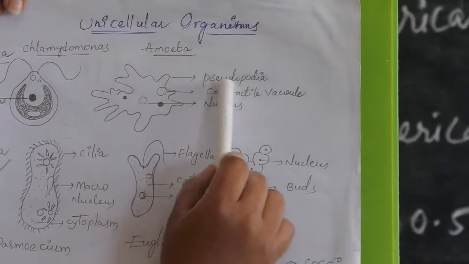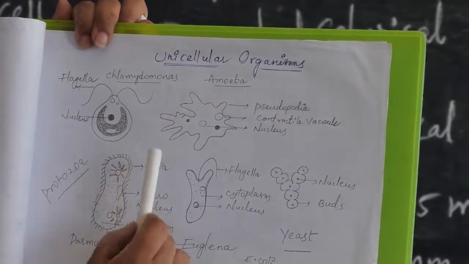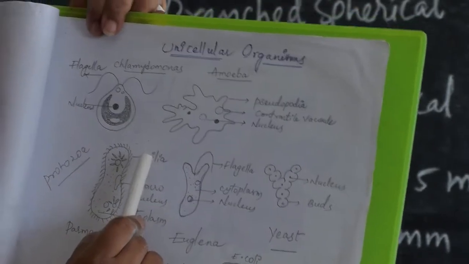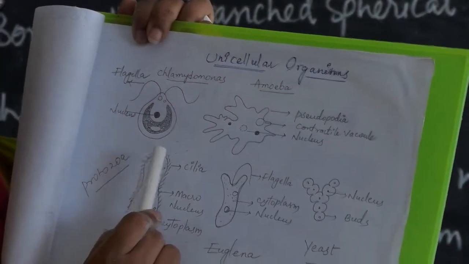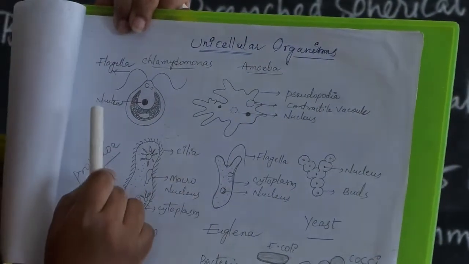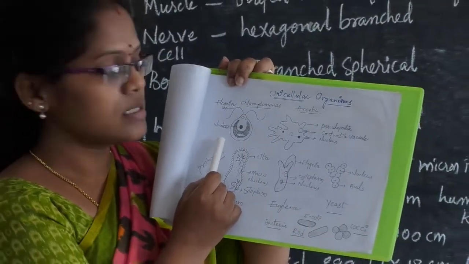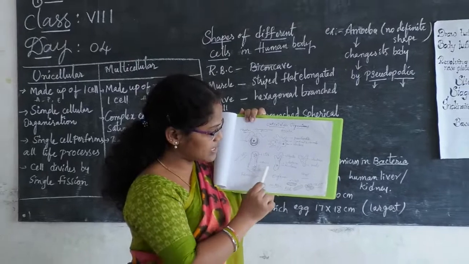It contains pseudopodia, and inside, the round shape is called a vacuole, where it stores the food, and this is the nucleus. What is the role of the nucleus? It controls the whole cell. Okay, this is amoeba, right? And this is Chlamydomonas. These two are unicellular. Not only these two, children, you can see all of these.